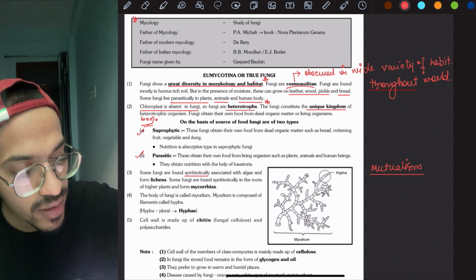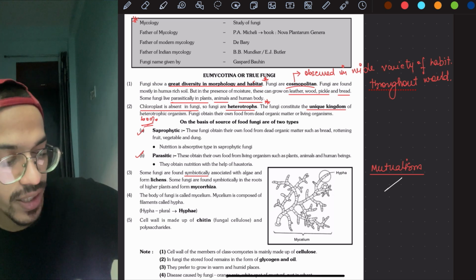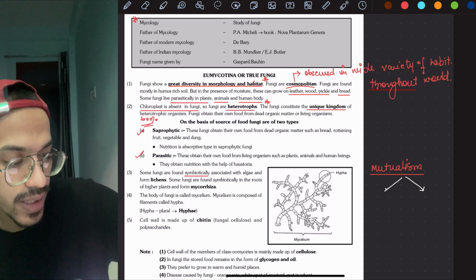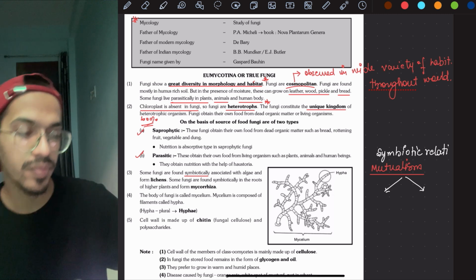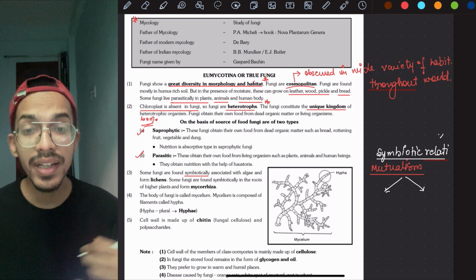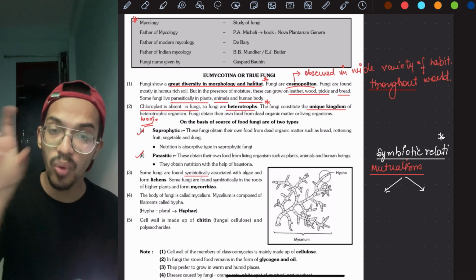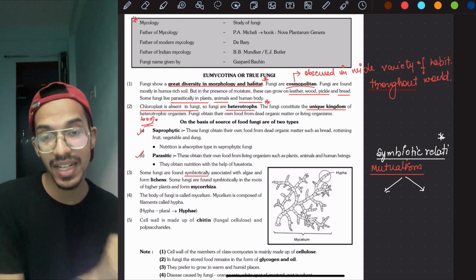This mutualism could be of two types. It is a symbiotic relationship. I call it a roommates kind of thing. So one organism is the fungi, the other is another organism.